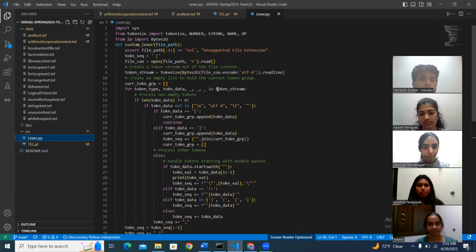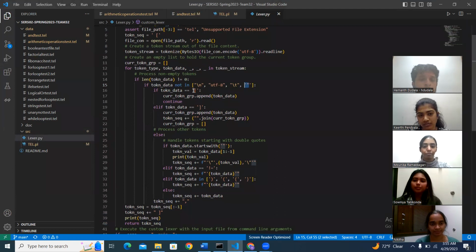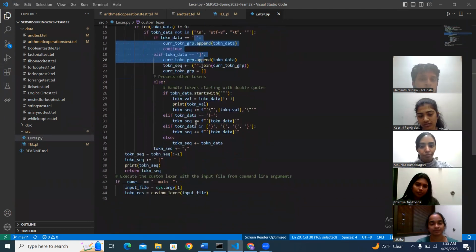Once it reads the file content, it checks for non-empty strings, checking for null values or UTF-8 characters and quotations. It will also be checking for the opening and closing square brackets, and other tokens will be involved. Here are the double quotations, not operators, and the curly brackets.